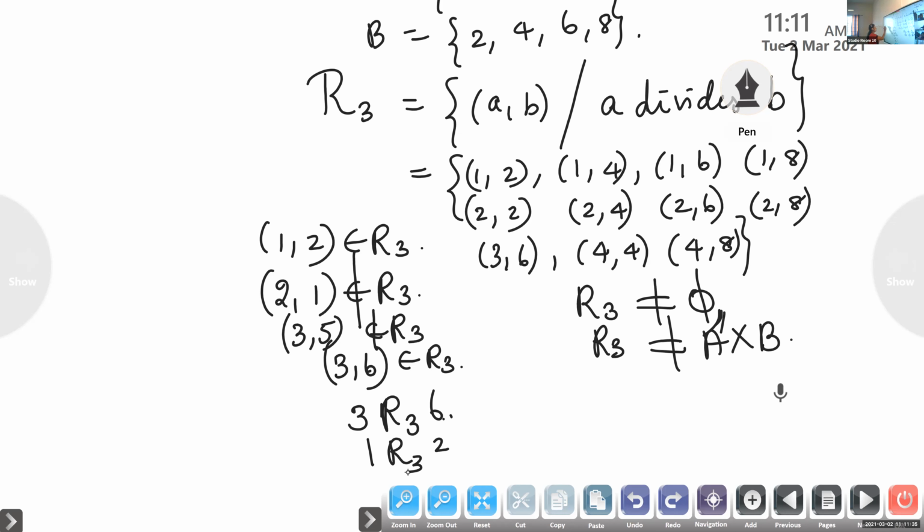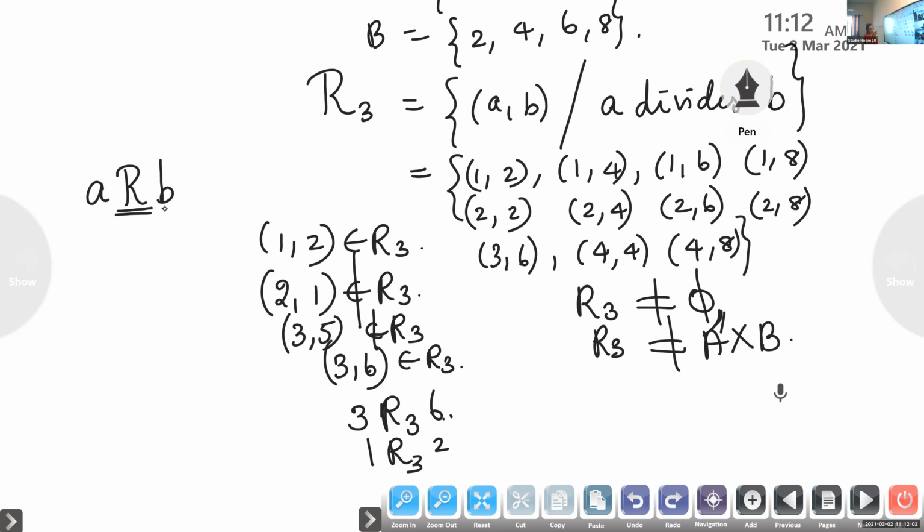Okay. Suppose we use the notation ARB. What is meant by ARB? A is related to B under the relation R. This type of notation you can see in some reference books and in question papers also.